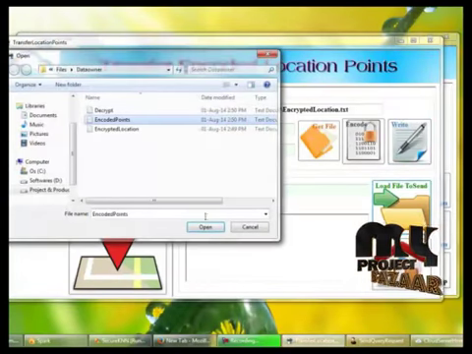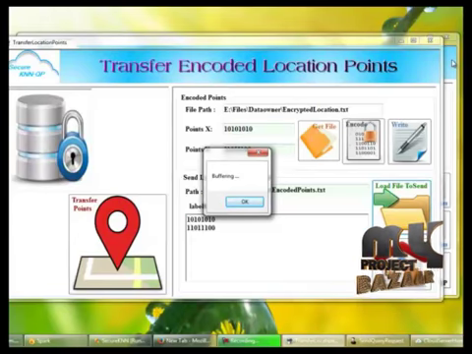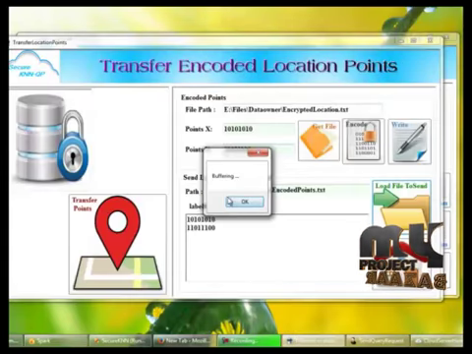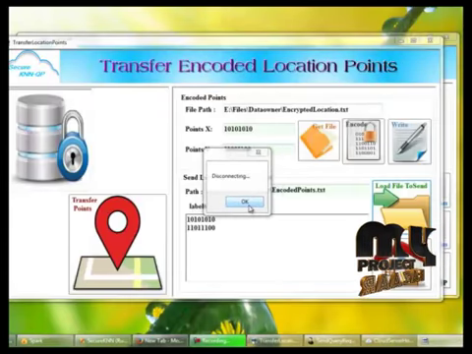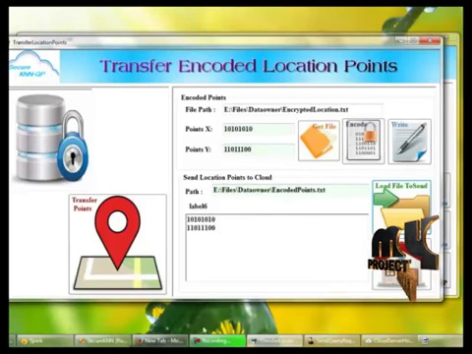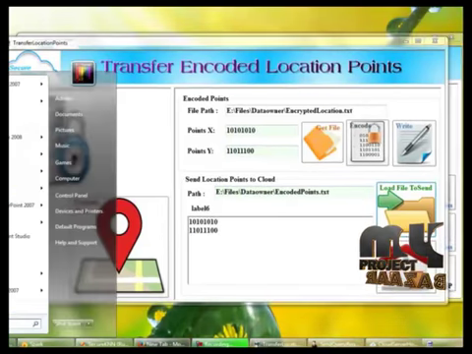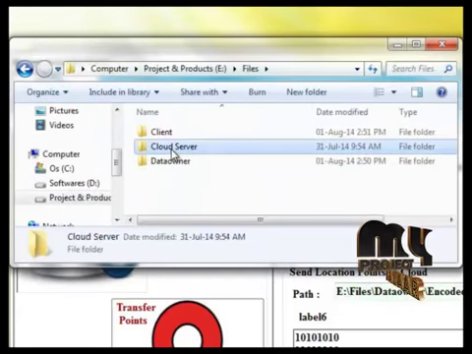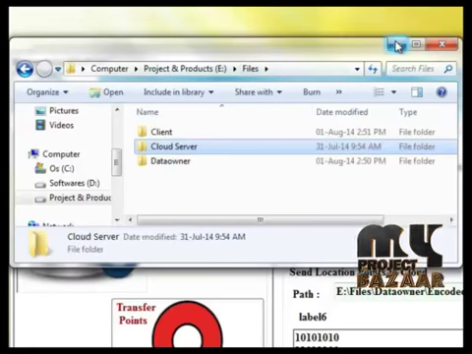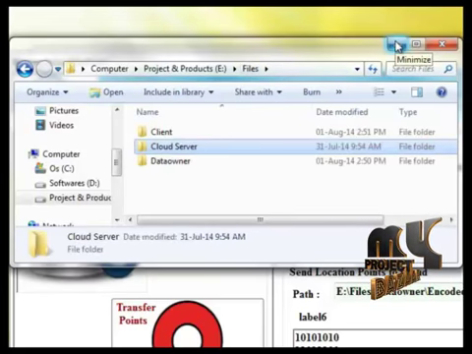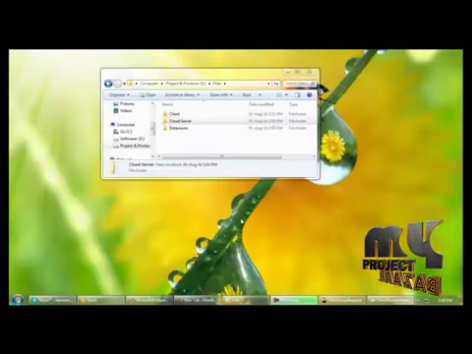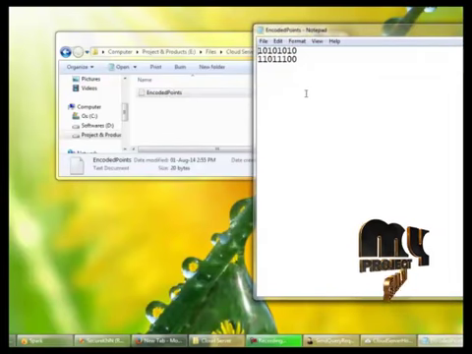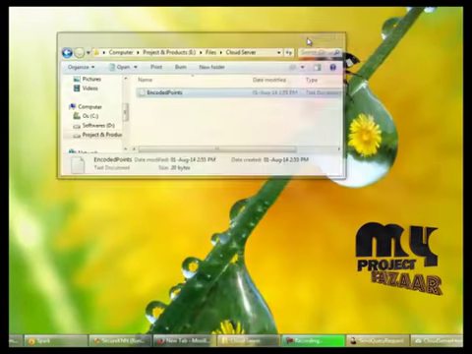Before that, load the encoded points. Buffering here, starting, sending and receiving file, buffering, connection to server, file sending, file transfer finally. And we can view the transferred file on the cloud server side. We can view the received file in the cloud server, which we sent from the data owner.